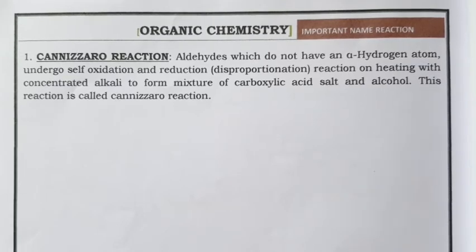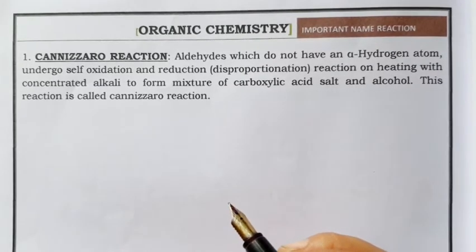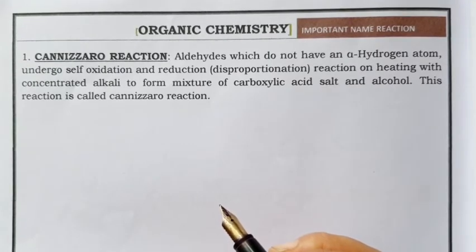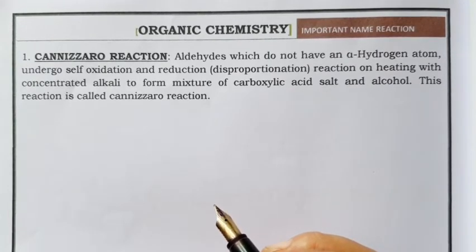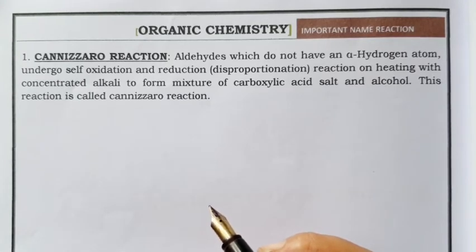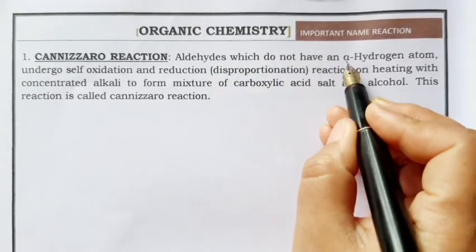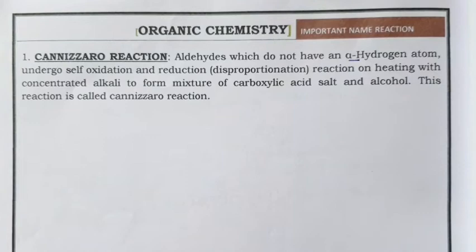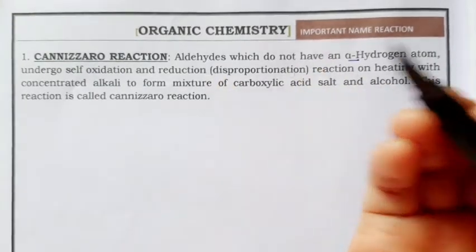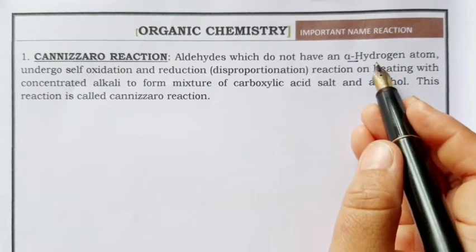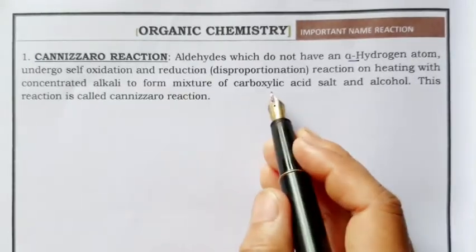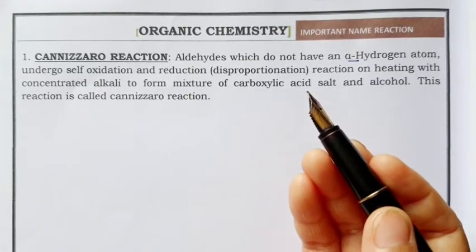If alpha hydrogen is present, then in presence of dilute alkali like sodium hydroxide or potassium hydroxide, they will undergo self condensation to give your aldol product or ketol product. Now the Cannizzaro reaction is actually the reaction for aldehydes which do not contain alpha hydrogen. What will happen to an aldehyde which does not have alpha hydrogen? They won't react with dilute NaOH or KOH.